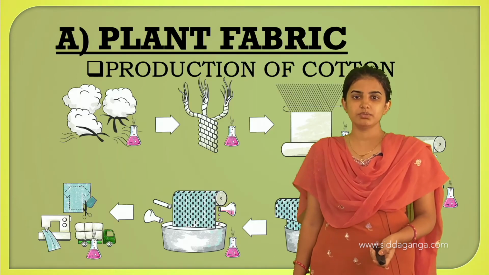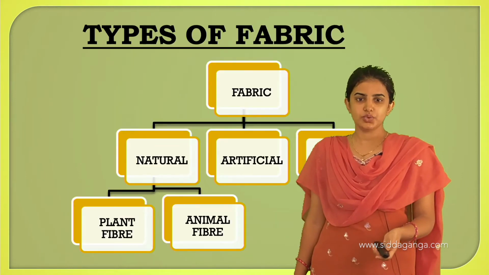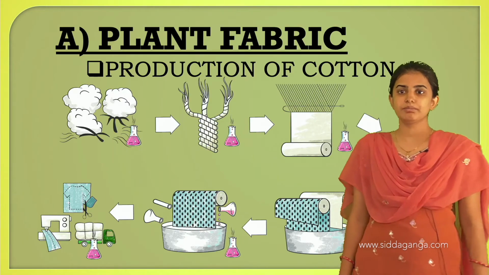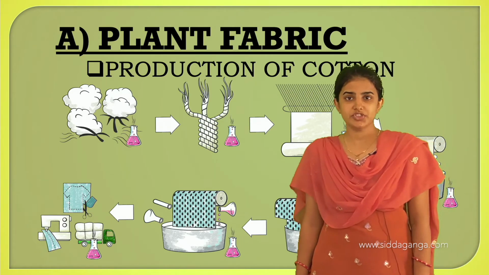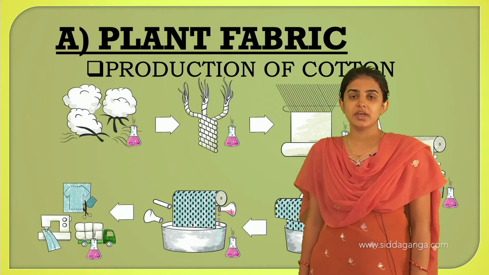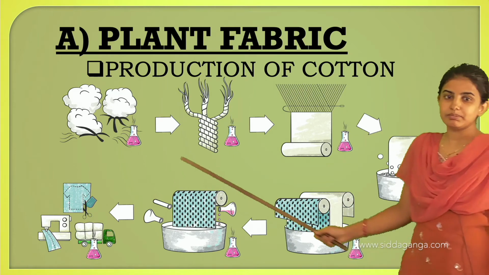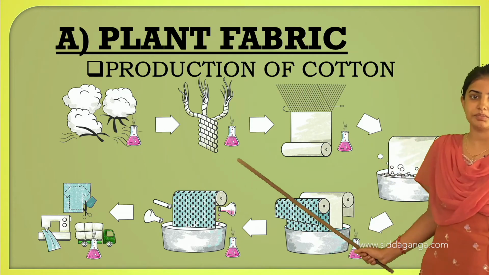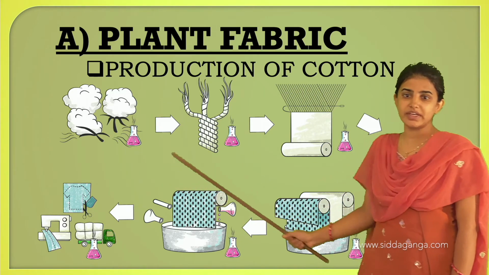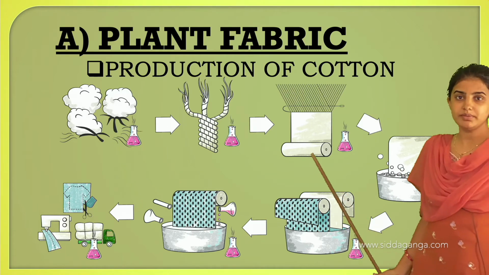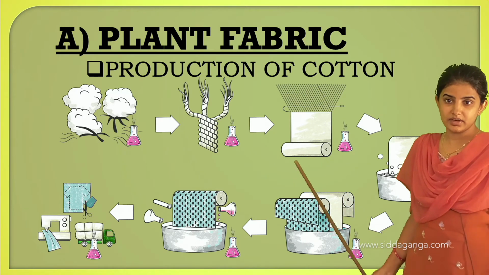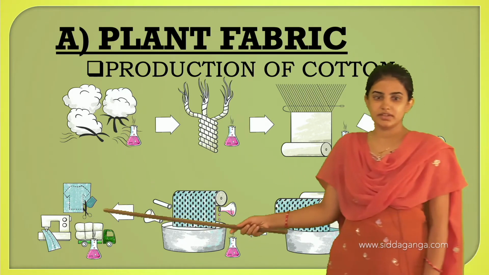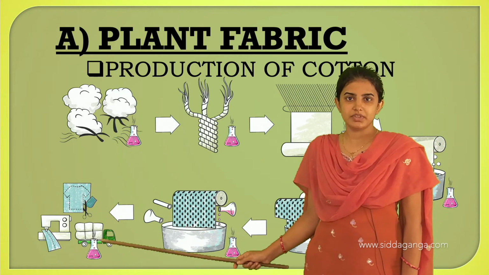See, next we shall move on to the plant fiber. As I told, it's a natural fiber. See here, plant fabric, production of the cotton, which is also a plant fabric. The process will be like this. From the cotton plant we get the cotton. In the next process, from the cotton fiber we get the cotton yarn, and the bales will be prepared compactly. This cotton will be packed, and later it will be shifted to another process. Like that, the finished product comes from this cotton.